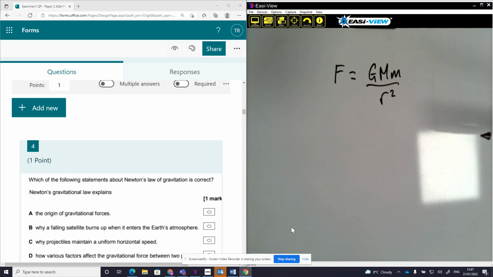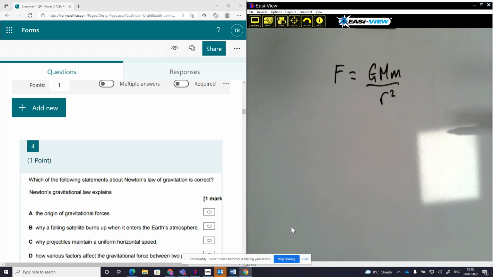Why a falling satellite burns up when it enters the Earth's atmosphere? That has nothing to do with this at all. That's to do with frictional forces as an object moves through an atmosphere. So I don't see how that's related. Why it attracts to the Earth is linked to this, but not the specific details about it burning up.